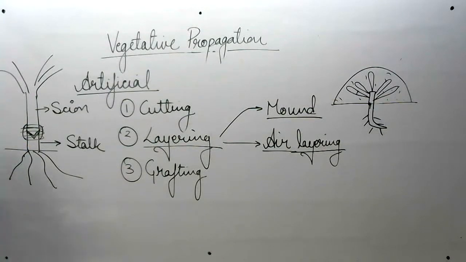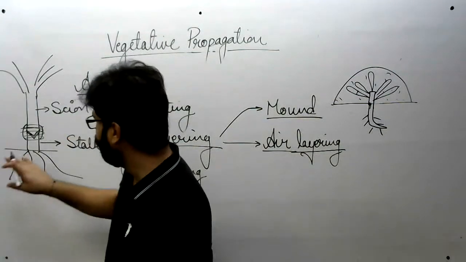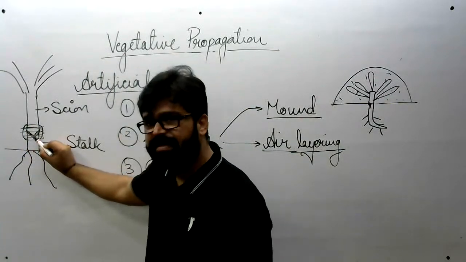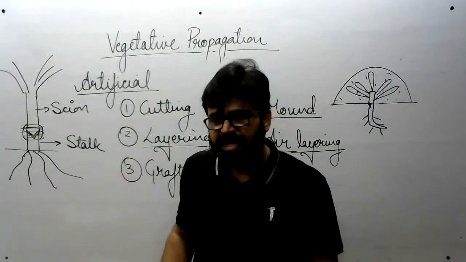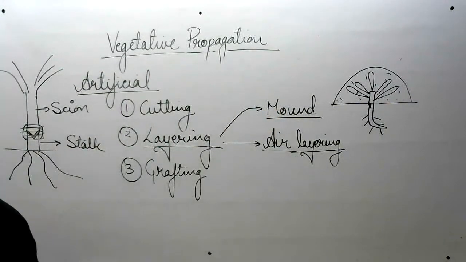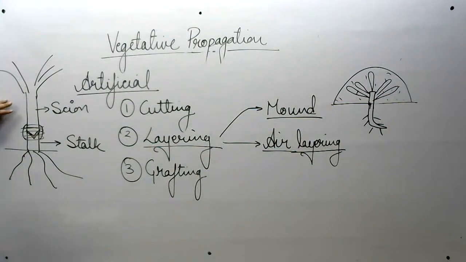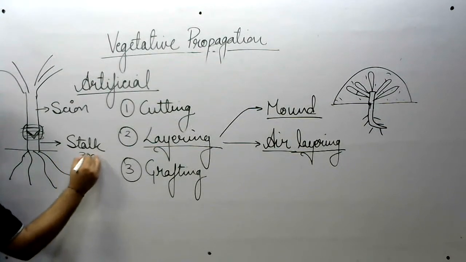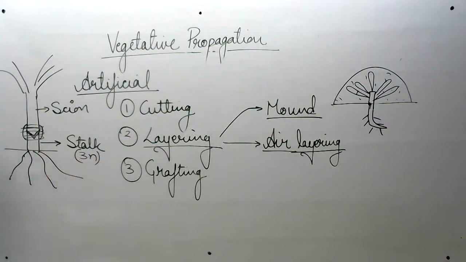All right, now one question, so I hope you understand this. Now on the basis of the shape of cut there are different types of grafting: tongue grafting, crown grafting, wedge grafting, right? So you can understand very easily. One question guys, let's say the ploidy of stalk is 3N, just an assumption, okay?